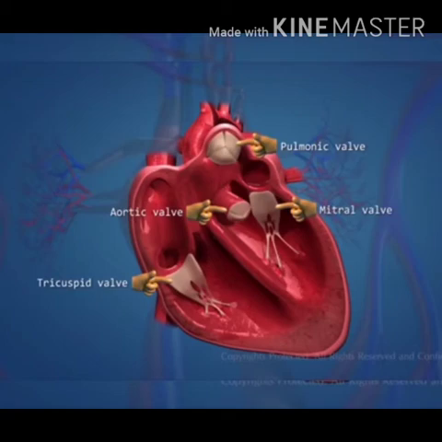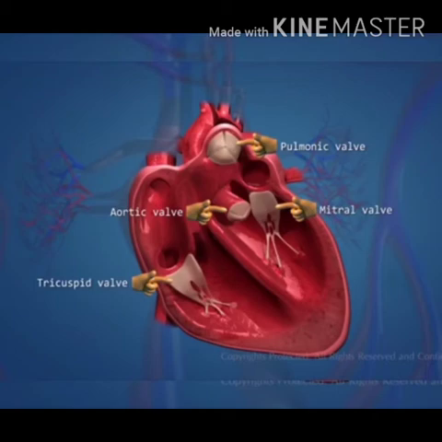And your aortic valve is present at the beginning of the aorta, and the pulmonic valve is present at the beginning of the pulmonary artery. So what is the function of the tricuspid valve? It prevents backward flow of blood from the right ventricle to the right auricle. The same way, the mitral or bicuspid valve prevents backward flow of blood from the left ventricle to the left auricle.